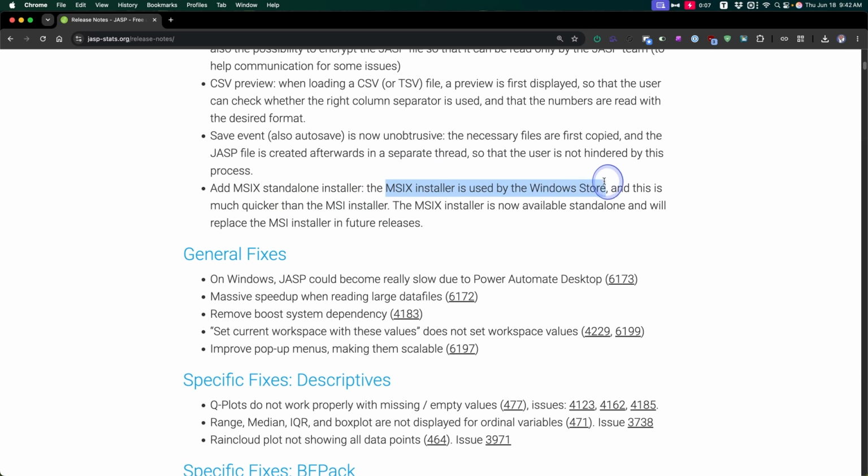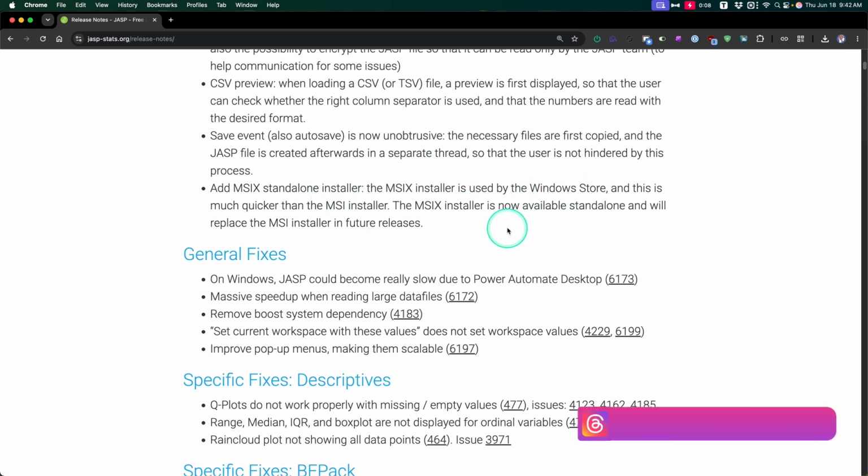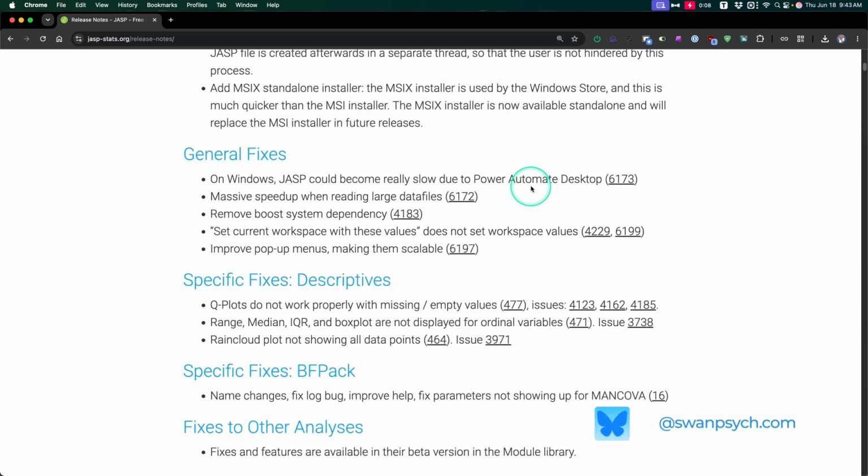Now, a new thing for Windows, this I don't think applies to Macs because I'm on there. They've added a new MSIX, which I believe stands for Microsoft something. No, it's an MSI. Microsoft, I don't know what the I stands for. I'm not going to look that up. You can look that up. But they added this so you can add the packages that use the MSIX installer with packages that are also available on, like, Windows Store, etc. Right? So it's just a new version of the MSI installer from previous.